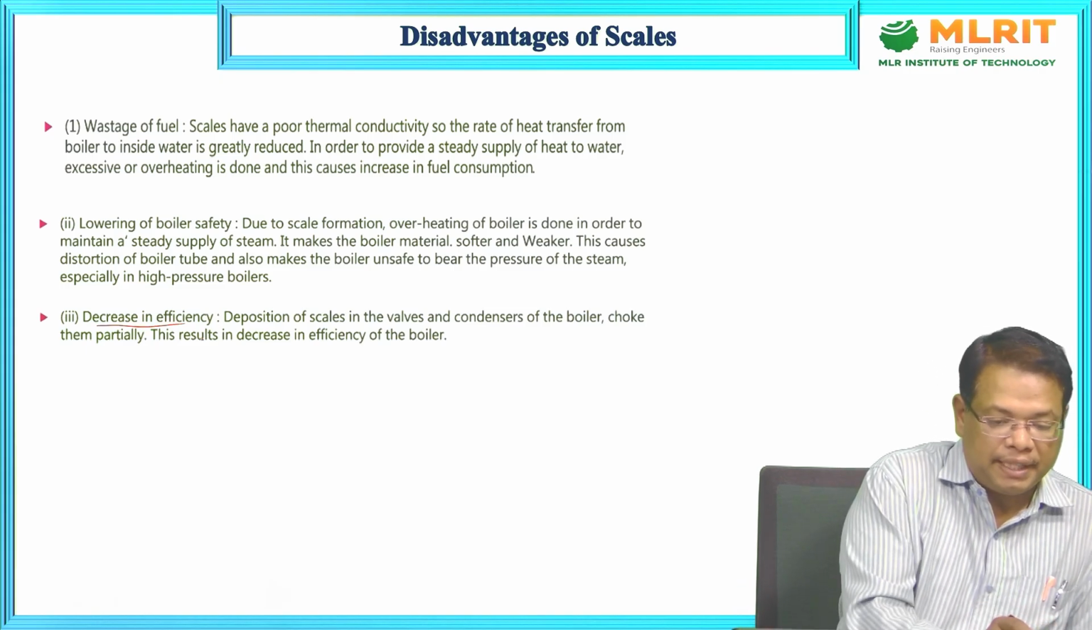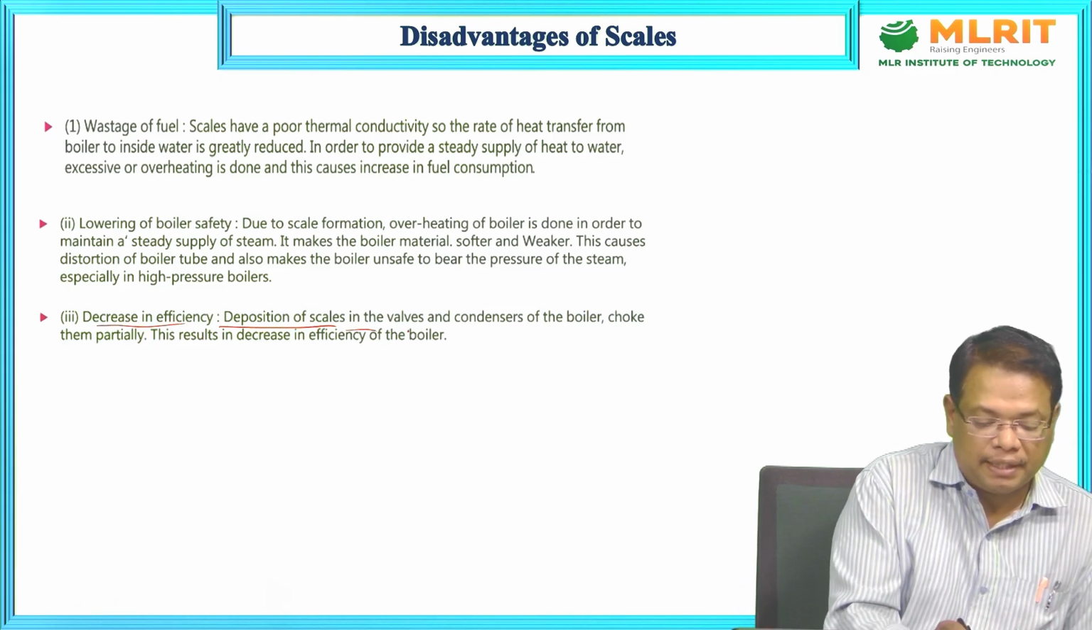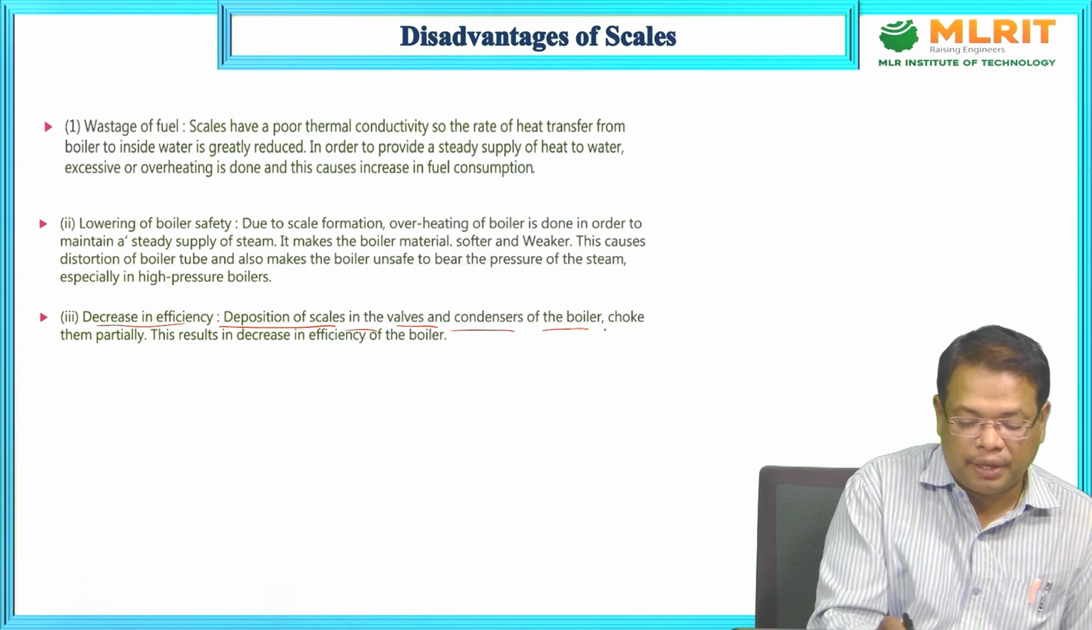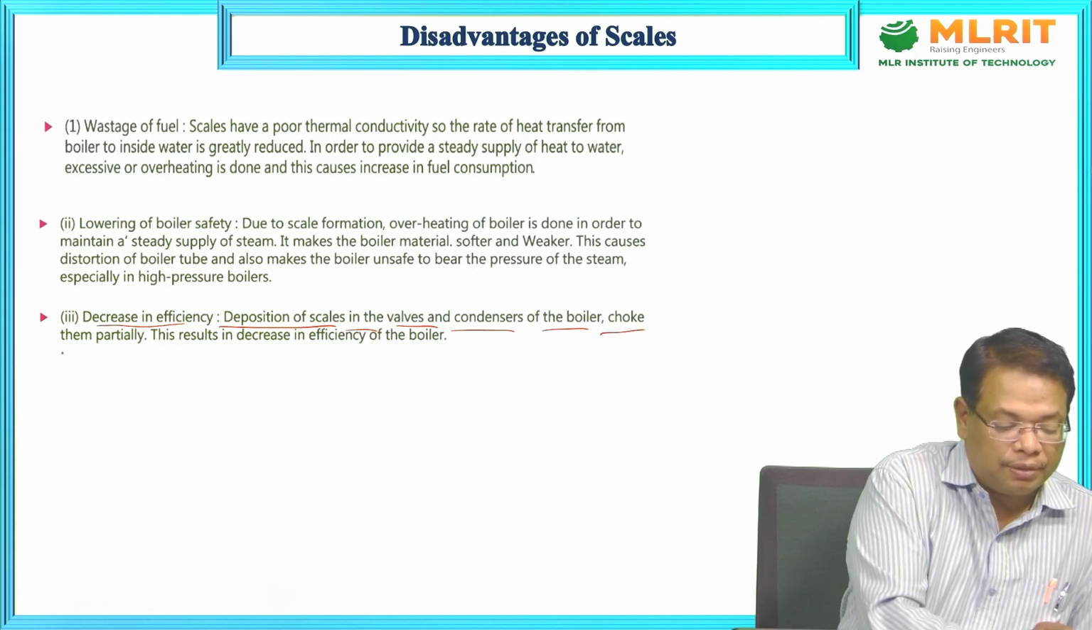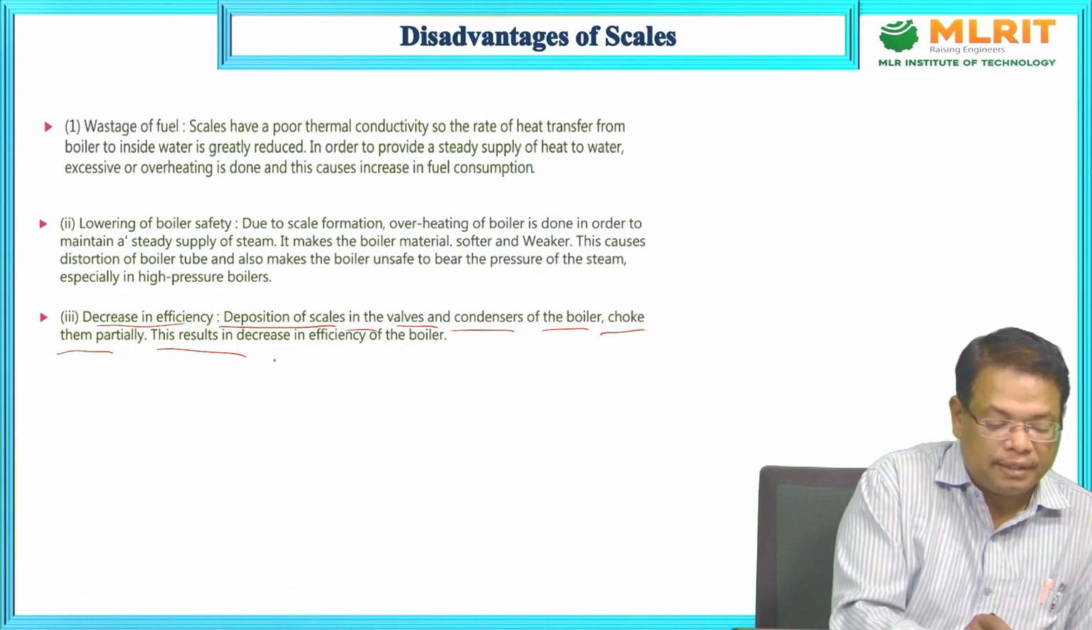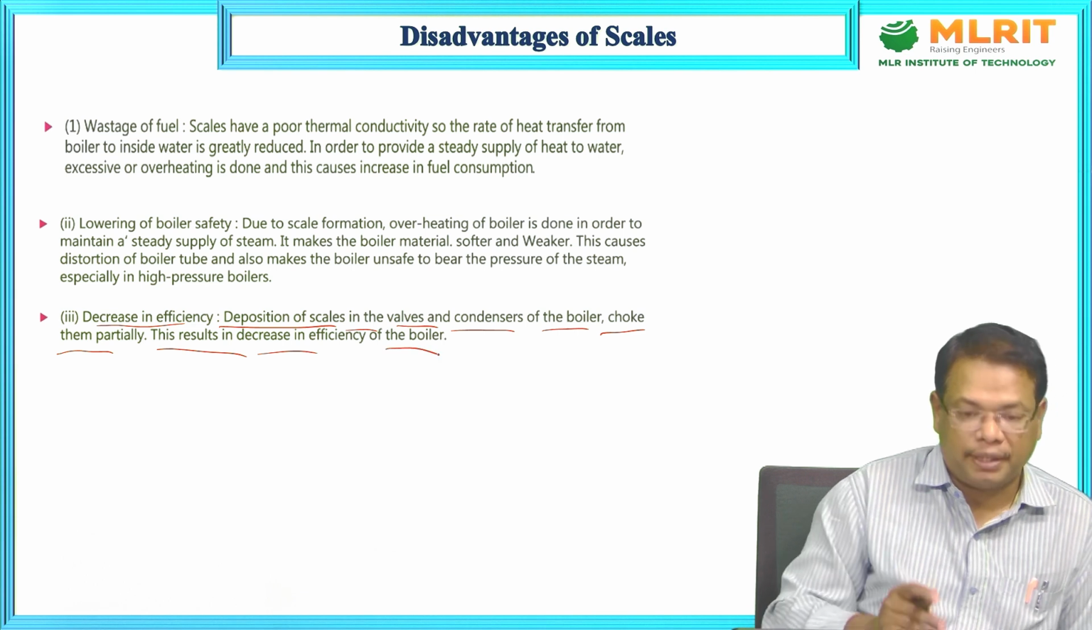Decrease in efficiency. Deposition of scales in the valves and condensers of the boiler chokes them partially. This results in a decrease in the efficiency of the boiler.